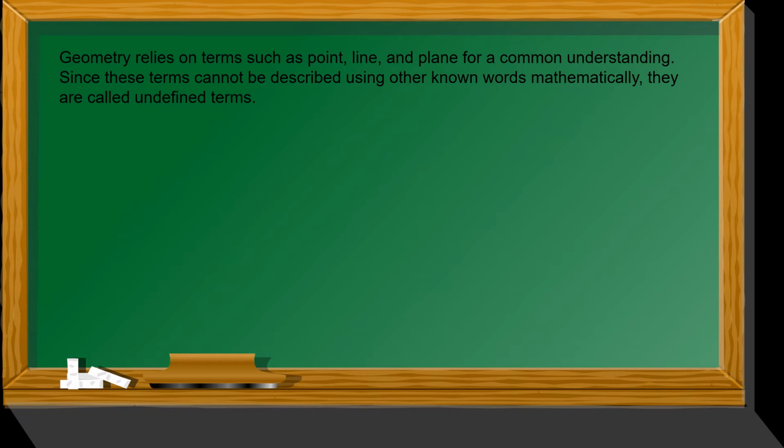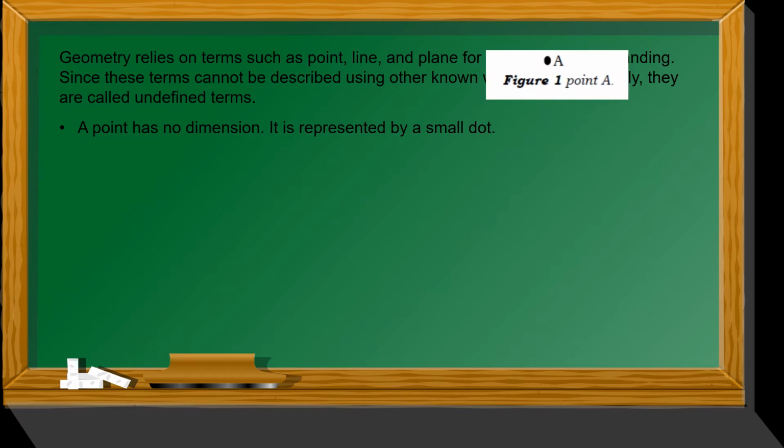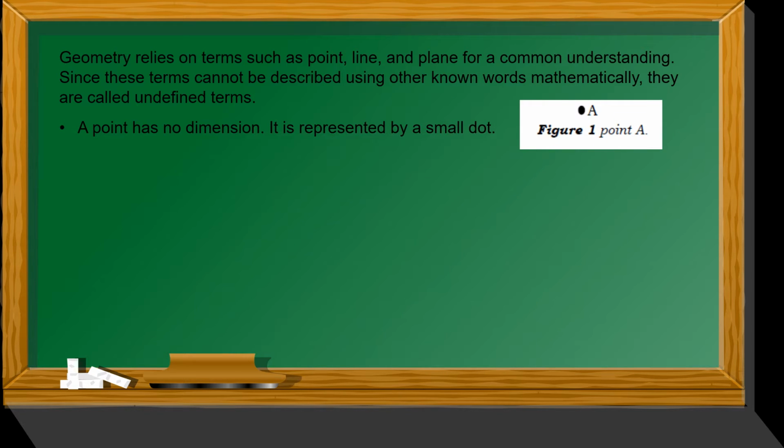Geometry relies on terms such as point, line, and plane for a common understanding. Since these terms cannot be described using other known words mathematically, they are called undefined terms. So a point has no dimension. It is represented by a small dot. Figure 1 shows point A.